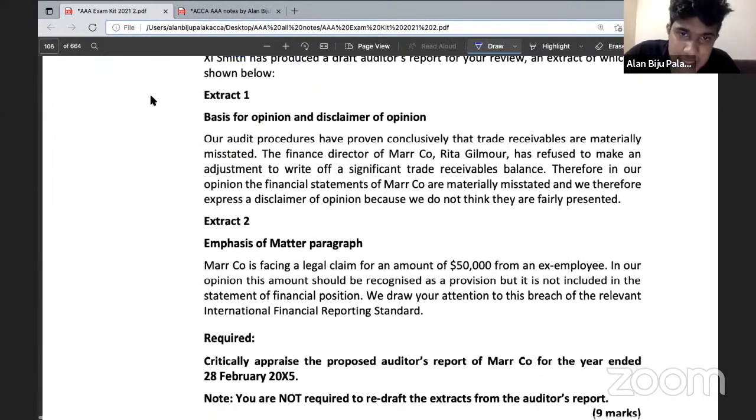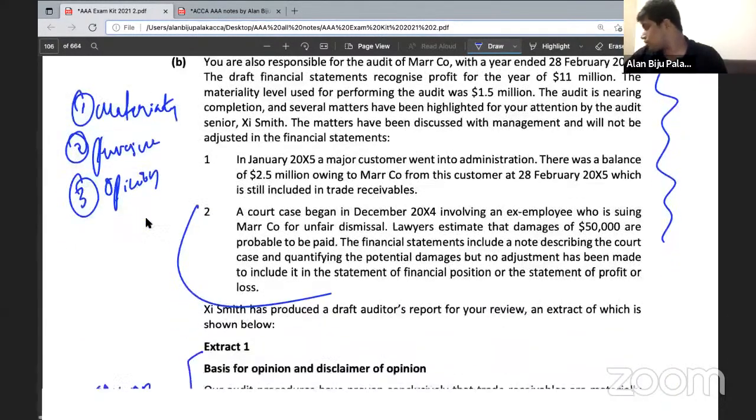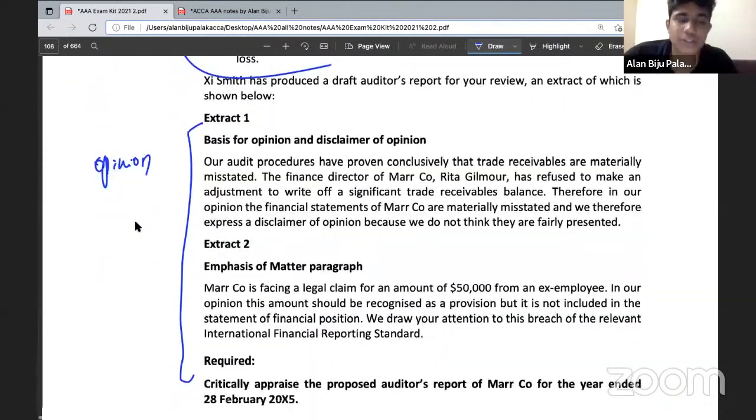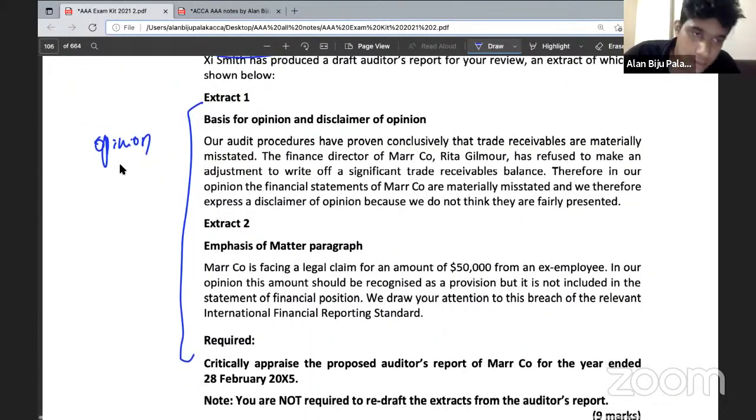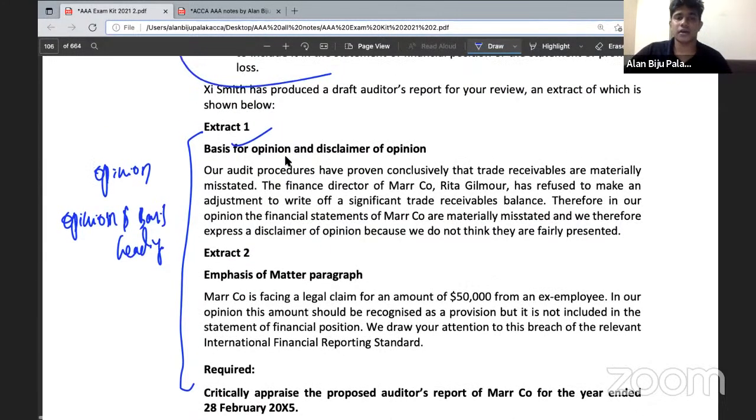Then after that, just come to this area and check whether the opinion included in the proposed auditor's report is correct. On the basis of this finding, you need to consider whether the auditor's opinion provided on this proposed report is correct. Next one, you need to consider the opinion and basis of opinion headings. You need to consider whether the headings of opinion and basis of opinion are correct. Well, as you can see over here, the opinion and basis of opinion headings are not segregated. So we understood the fact that the opinion and basis of opinion headings are not correct.